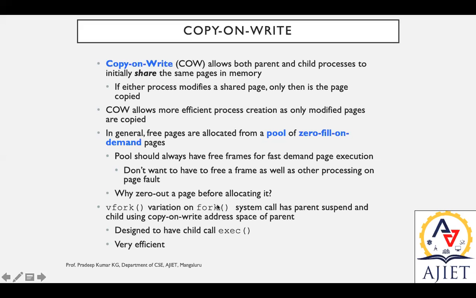If it is a normal fork, both parent and child share the same pages and continue with execution. But with vfork, the variation on fork, the parent is suspended.